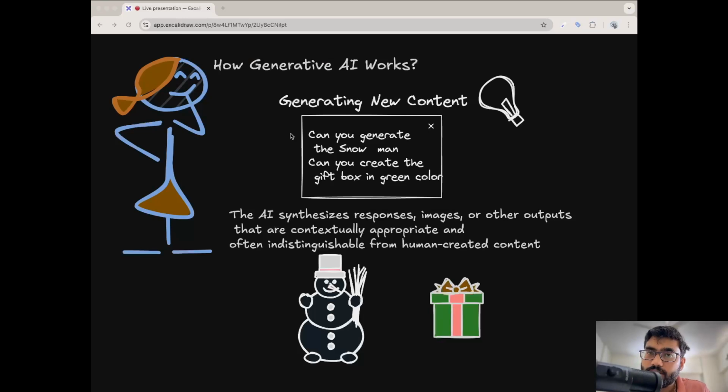But actually there is a problem also. ChatGPT or any kind of model can create something only on the data set they have been trained on. Suppose they don't have any idea about the question that I am asking, which is specific to my domain, specific to my company. Then how can they generate the answer out of it?